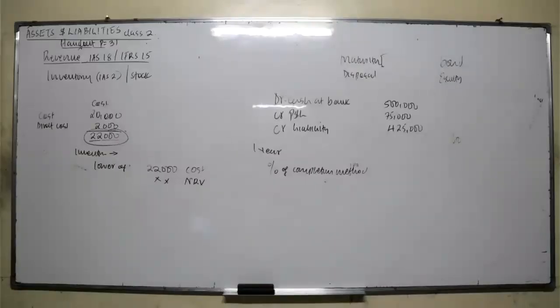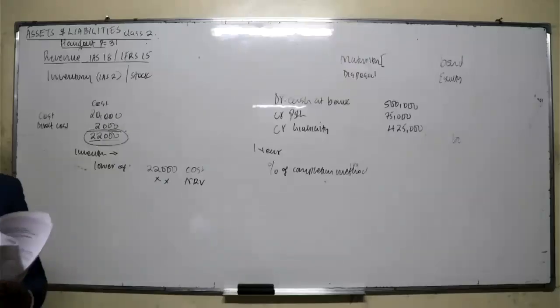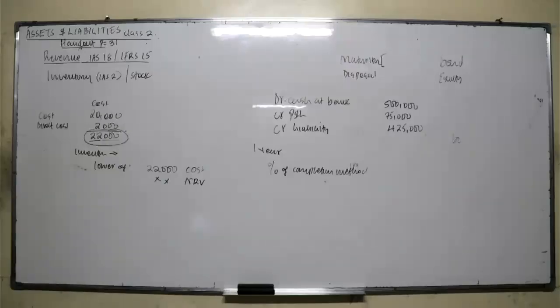On the same page, page 23, can you see the derecognition of financial instrument? Derecognition is the removal of a previously recognized financial instrument from the entity's balance sheet. A financial instrument should be derecognized if the entity's contractual rights to asset cash flow have expired. Can you write in bracket, maturity? When the contractual rights to receive cash flow have expired, that means it has matured.